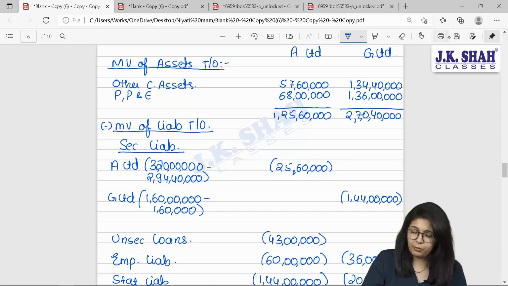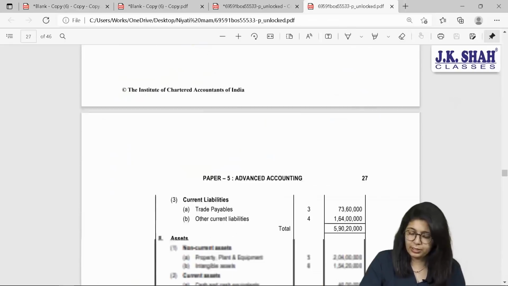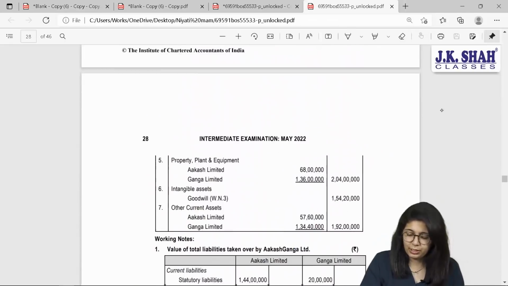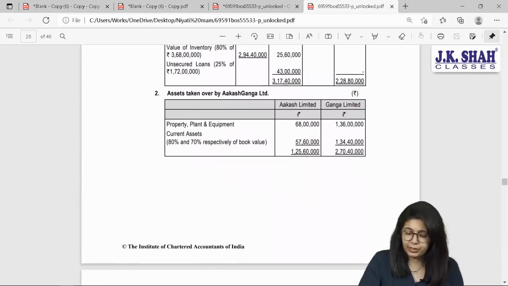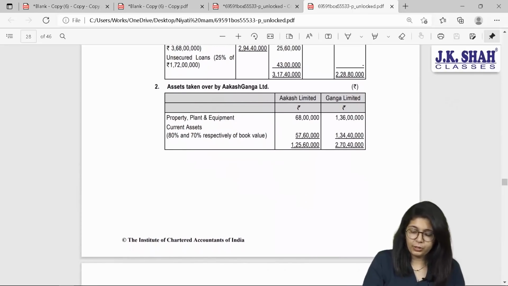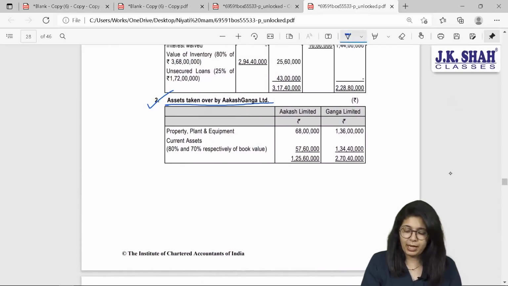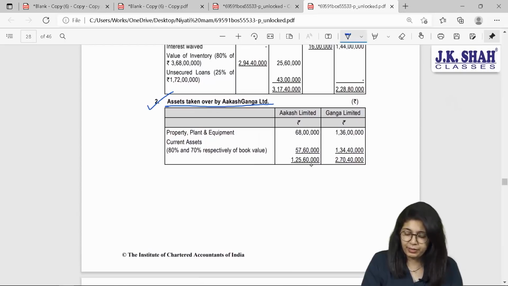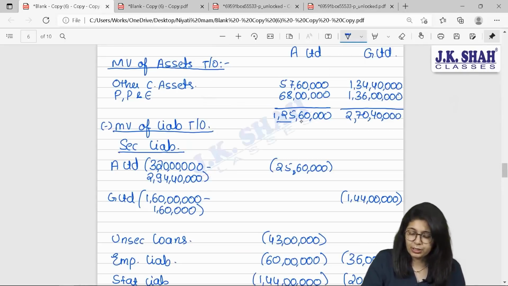Yes. Now beta, what has the module done? What is shown in RTP? The same thing is shown in RTP under separate workings. Working note number 2 says value of assets taken over by Akash Ganga Limited is 1 crore 25,60,000 and 2 crore 70,40,000. This is what we have found out, right?